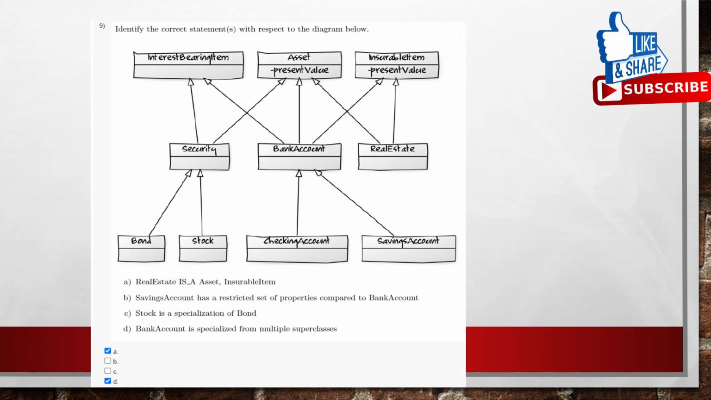And coming to the ninth question. Here we are having an inheritance diagram. Coming to the first one, real estate is an asset and insurable item. Here we are having real estate, and it is an asset and insurable item. So it is acquiring the properties from the asset and the insurable item. So real estate is an asset and insurable item. Because of inheritance, we can say it is true.